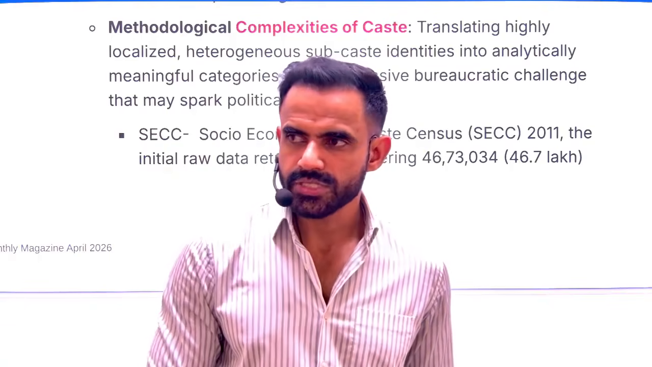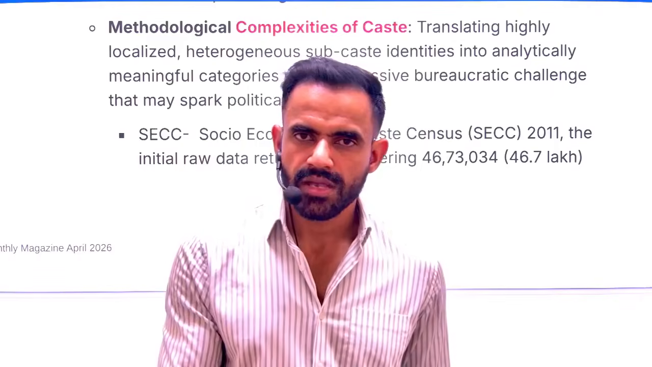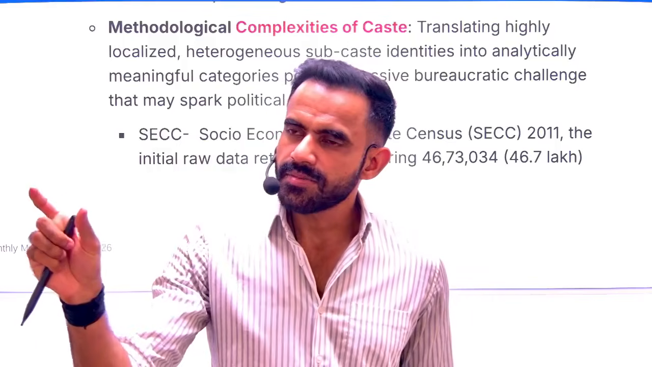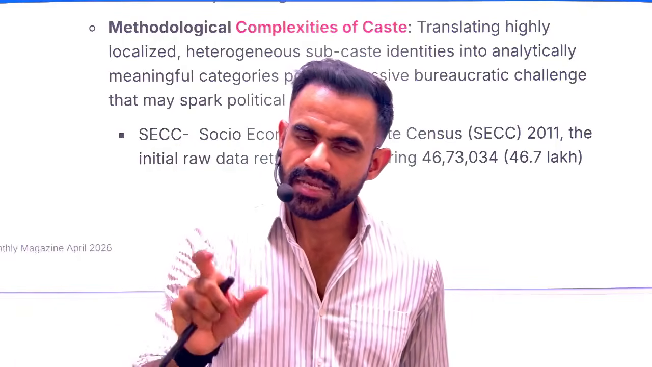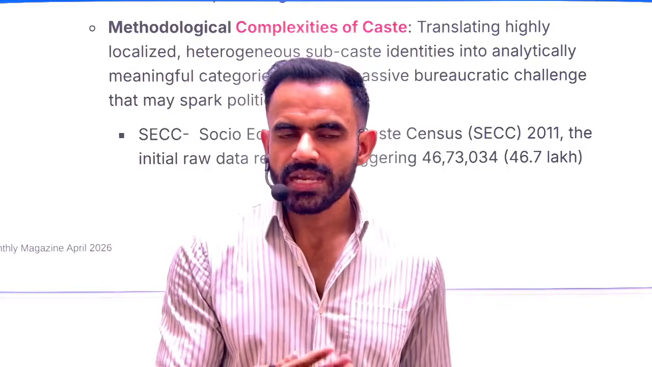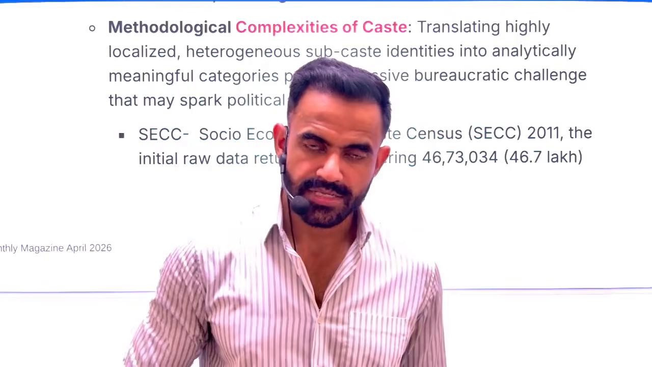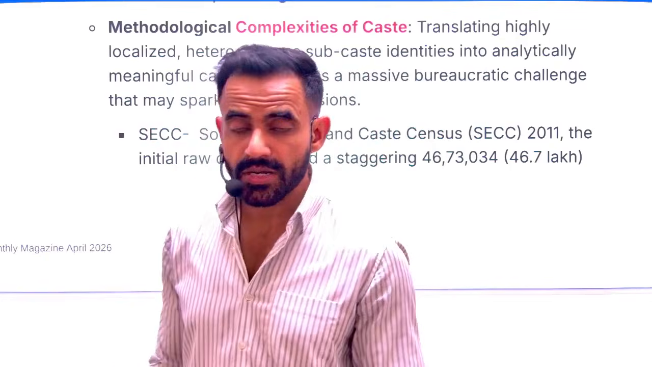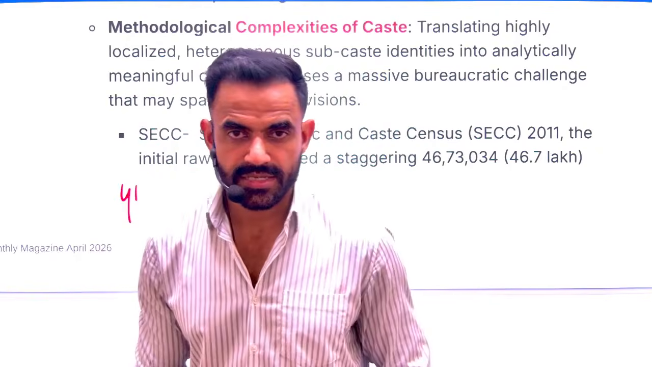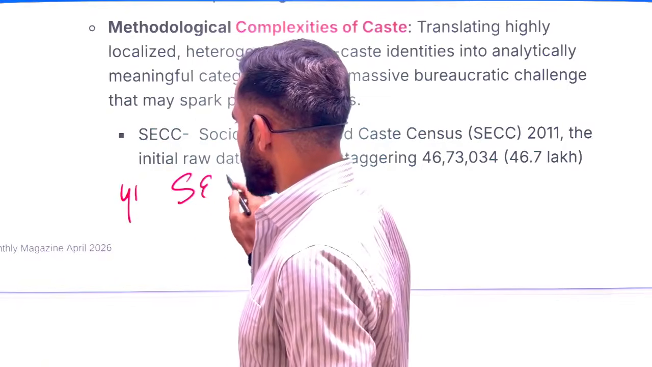The problem with this approach is that the same caste can be known by different names in different areas. So what will happen? Caste A may be known by some other name in Rajasthan, some other name in, let's say, UP, and maybe some other name in Delhi. So the same caste will be considered as a very different caste in different areas. And that's why, which is quite surprising, roughly 41 lakh caste and subcaste groups were there as per SECC, that is the Socio-Economic Caste Census.